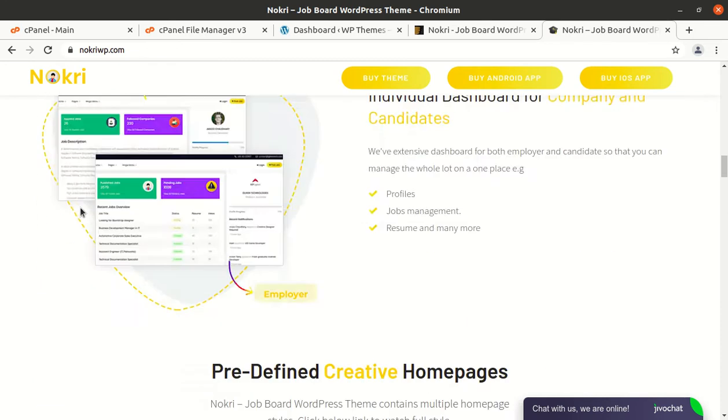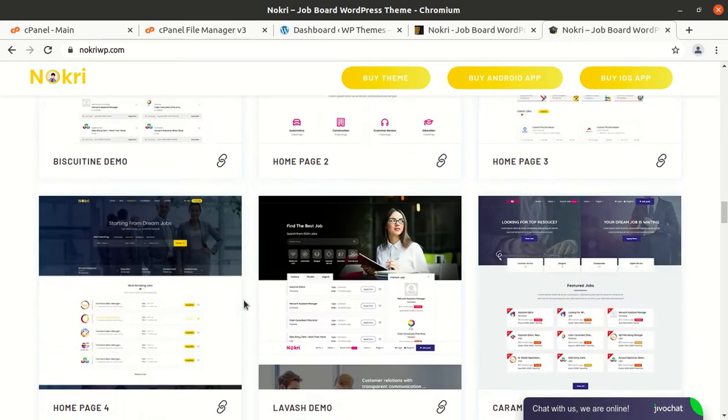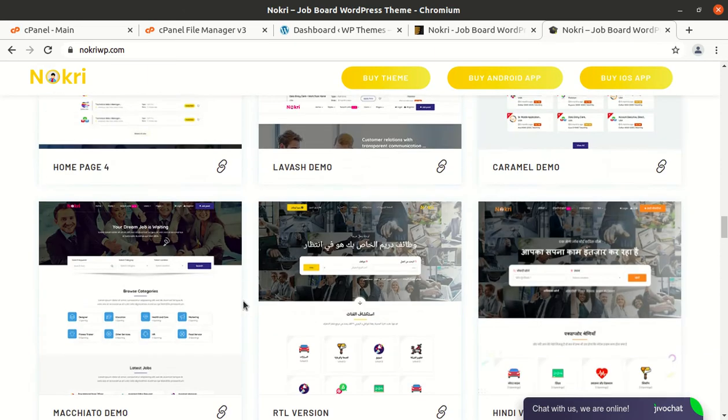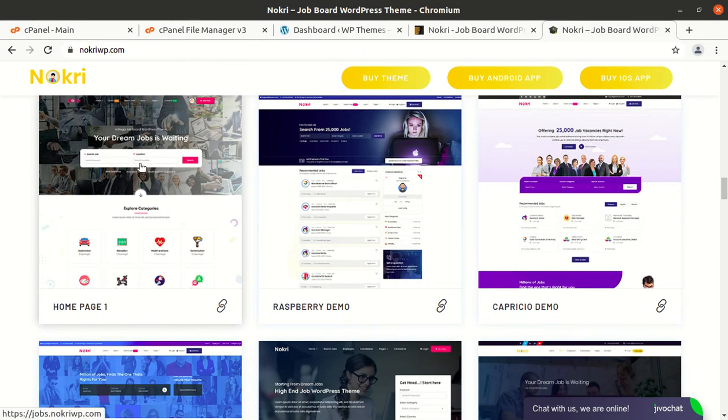If we talk about the demos, it has predefined creative home pages. The Naukri job board WordPress theme contains multiple home page styles, and you can choose any as per your need and choice.